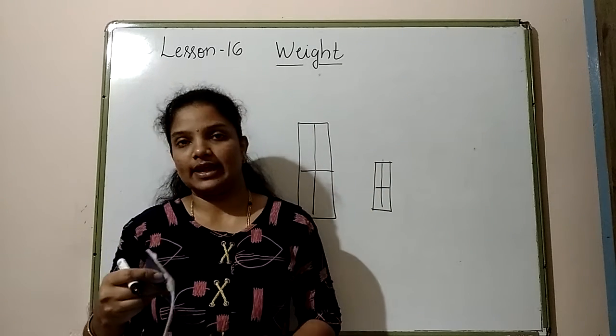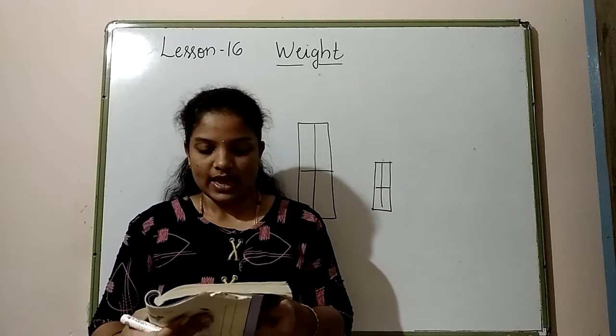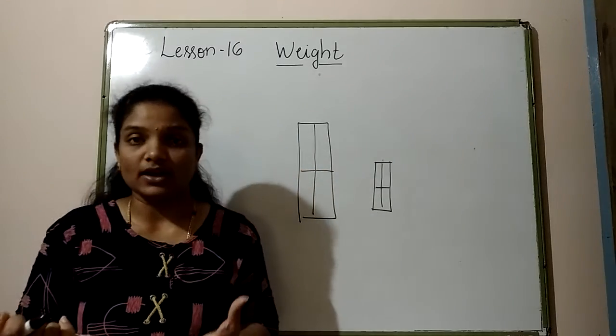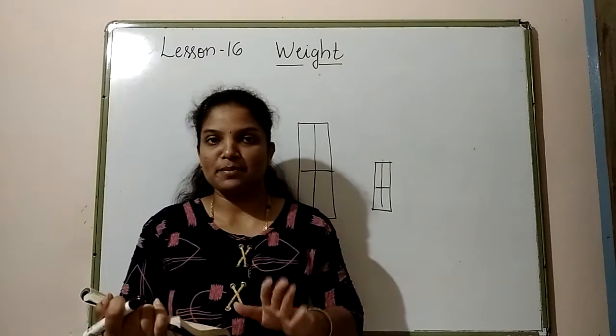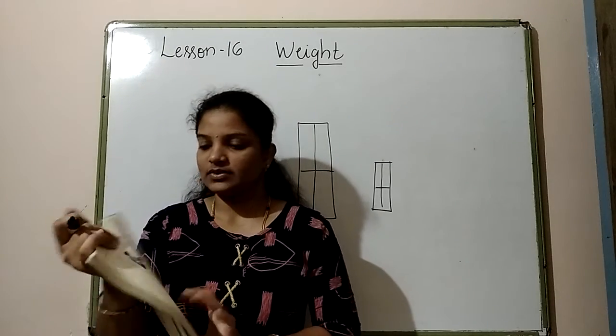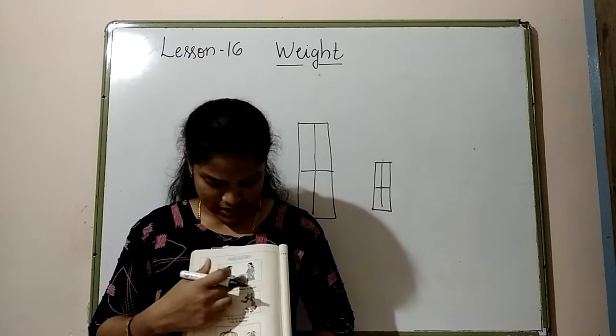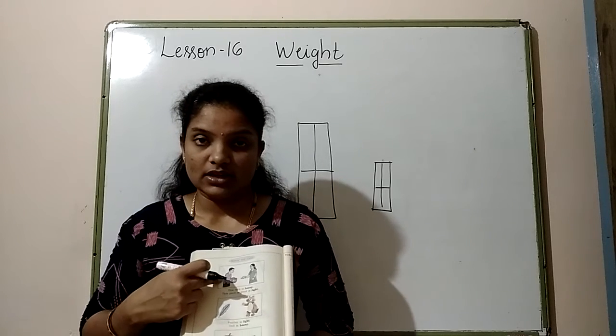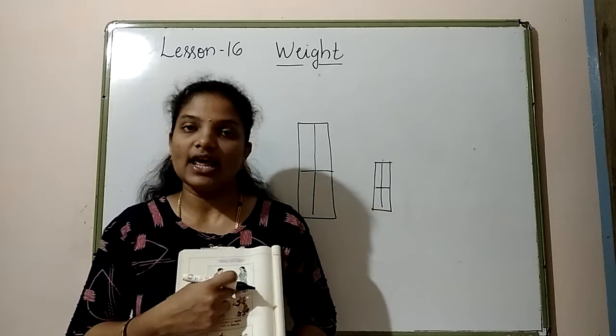Next is heavy and light. So what do you mean by heavy? Heavy is nothing but bharavagirantadu. Okay, heavy is bhara. So light means kami bhara. Okay, so here these two people are holding two rocks in their hands, which is heavy. The first one is heavy, second one is the lighter one.